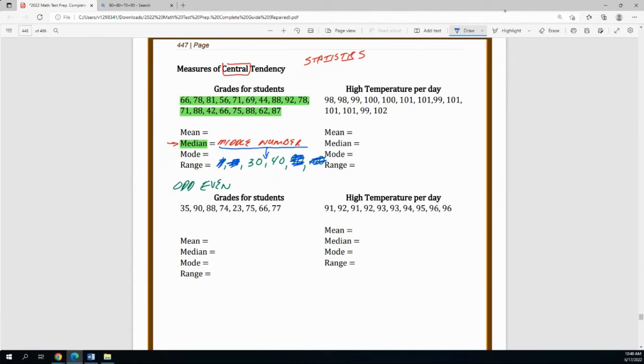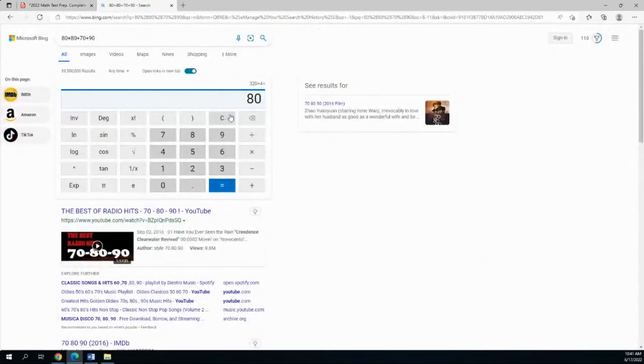So you say, what do you mean, do the mean? I'm like, well, what you can do is take the 30 and add it to the 40, get an answer, and then divide that number by how many numbers are here. And you'd say, so you mean 30 plus 40 means 70? And I'd say, yeah, 70. Now take 70 and divide it by 2. If I take 70 and divide it by 2, that's going to leave a number right there in the middle. Let's do that real quick and see what you mean. I think some people are already starting to figure out what that number is. And it makes sense. Look, 70 divided by 2, 35.